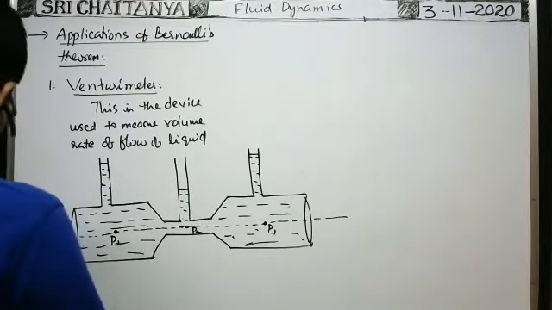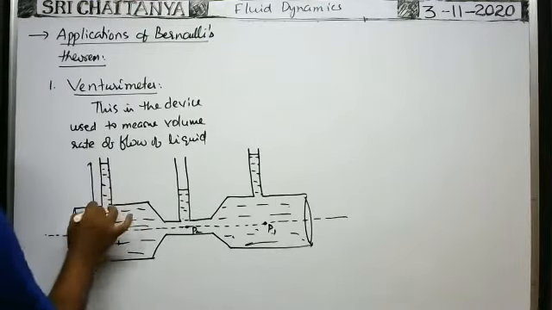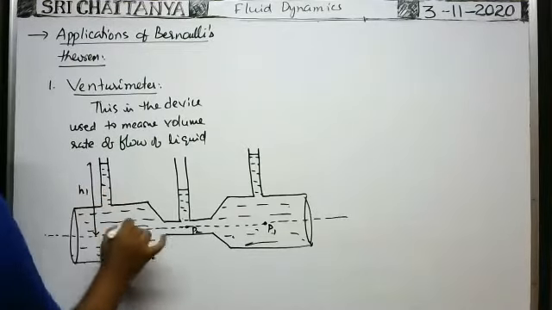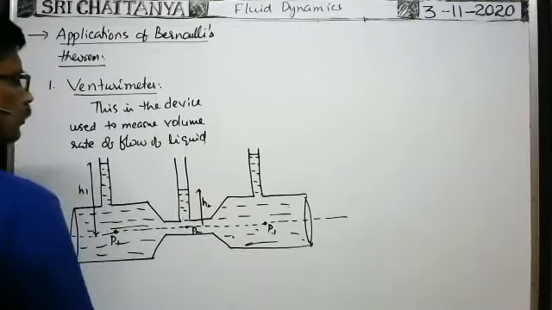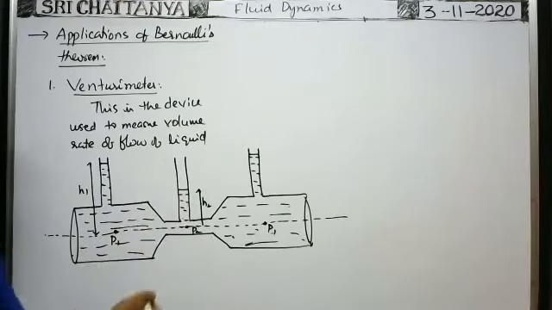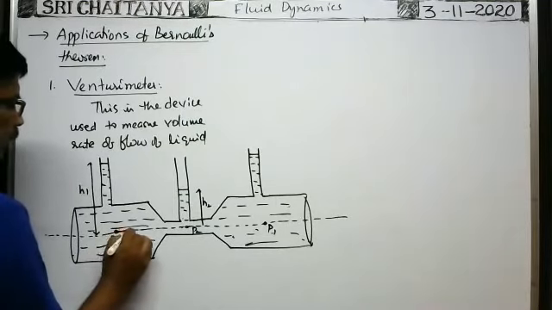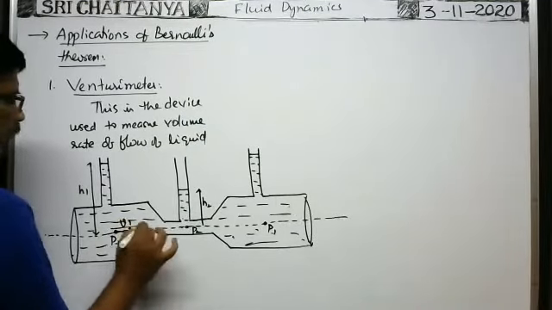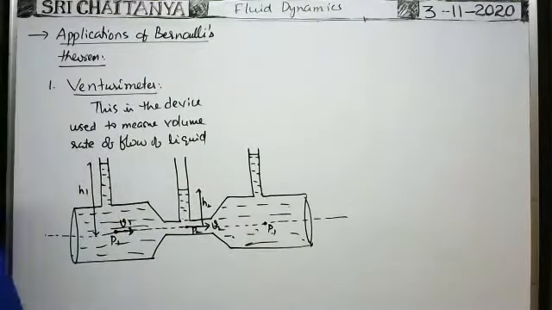Okay. So now what about the height? Here, from the axis of the tube, this height of the liquid column is say H1. From the axis of the tube, the height of the liquid level is say H2. Of course, we can take this distance also because this radius can be neglected when compared with this height. Okay, these are the heights of the liquid levels. Now, suppose the average velocity of the fluid passing through this cross section of the tube is say V1, through this cross section is say V2. Okay, now you apply Bernoulli's theorem here.